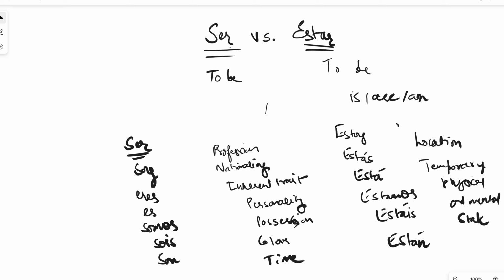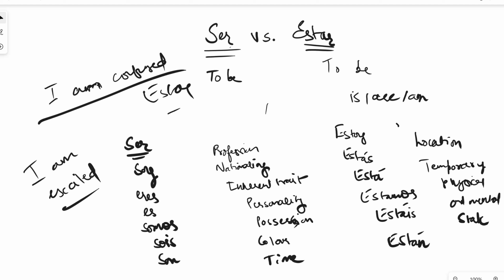So remember, whenever you're describing inherent traits or personality traits, you use the verb ser. And whenever you're describing temporary physical and mental state, in that case, you use verb estar. Now, if I say I am confused, I'm confused will be again estar because it's a temporary state. If I say I am excited, again a temporary state, estar.